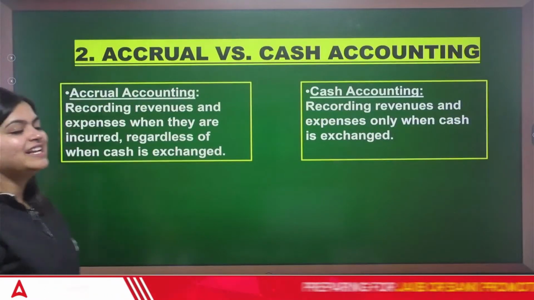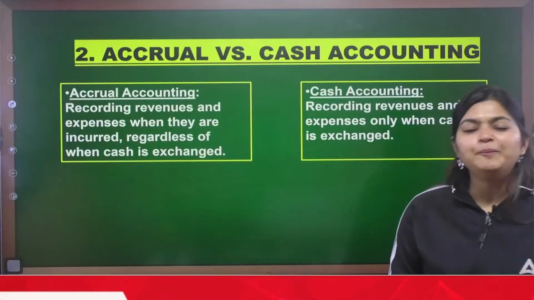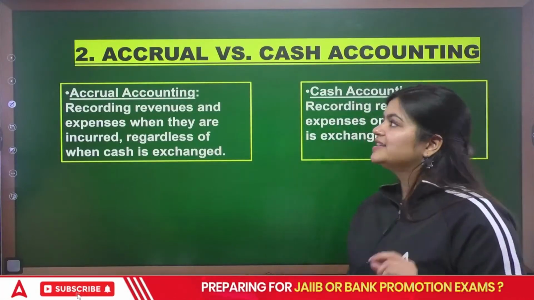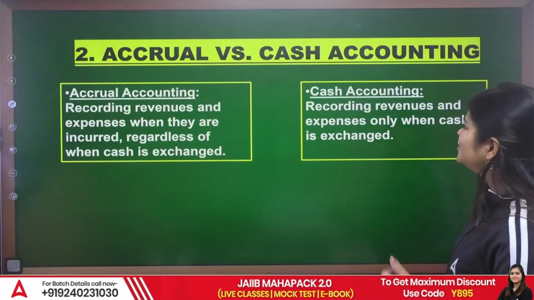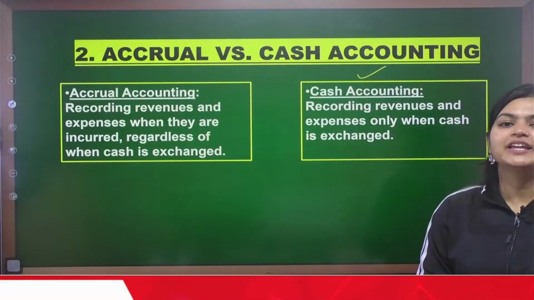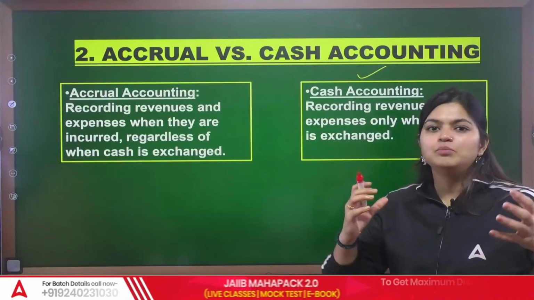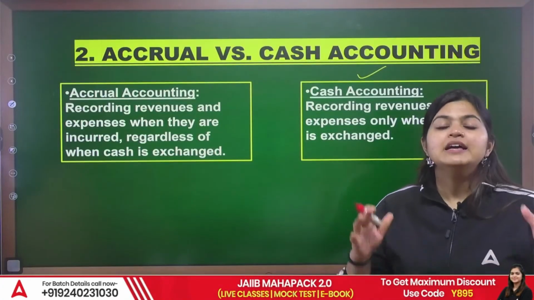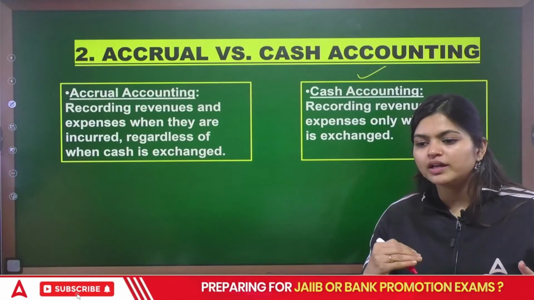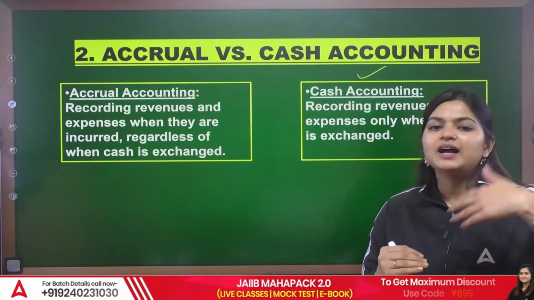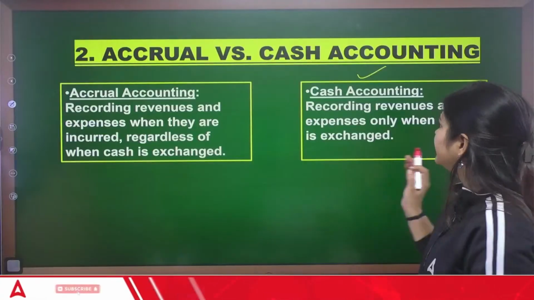Now, let's see second term, which is again confusing and very important for your accounts. That is your accrual versus cash accounting. So let's talk about easiest one first. Cash. Cash means when you are seeing there is a monetary flow. Flow can be any side. Inflow means coming amount in your business, or outflow, going from your business. Any flow you can see, that is your cash accounting.